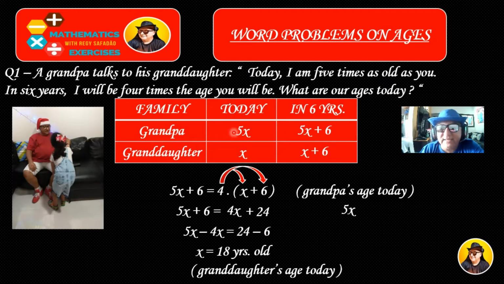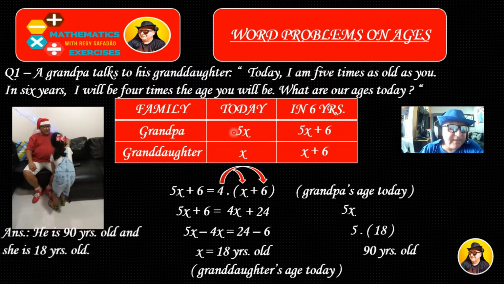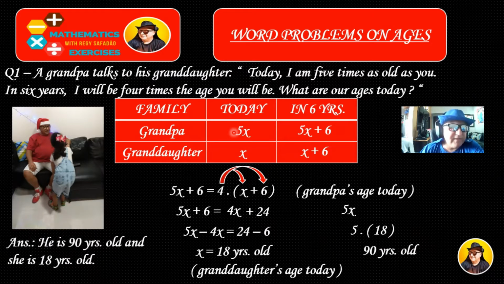X is 18, so grandpa's age is 5 times 18. That is 90. So it means that, let's give an answer: he is 90 years old and she is 18 years old. Okay, so question number 1 is done. Let's go to question number 2.